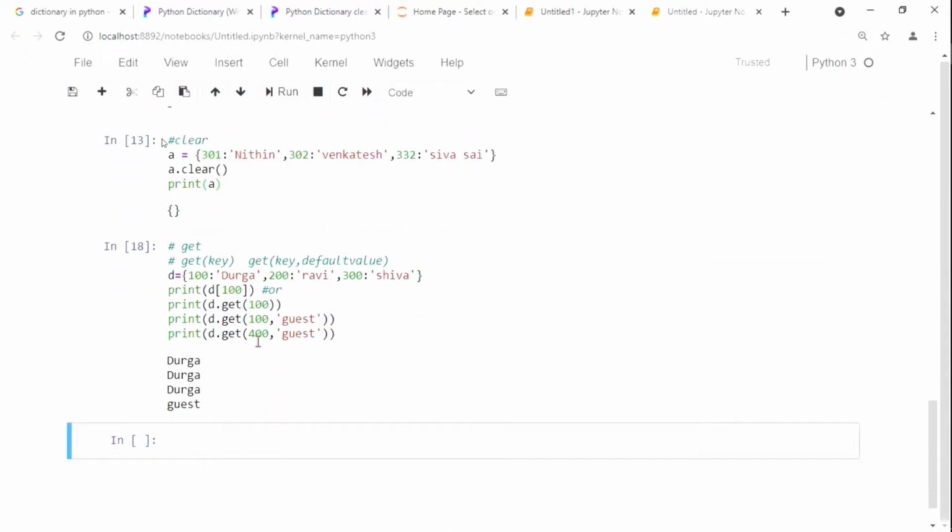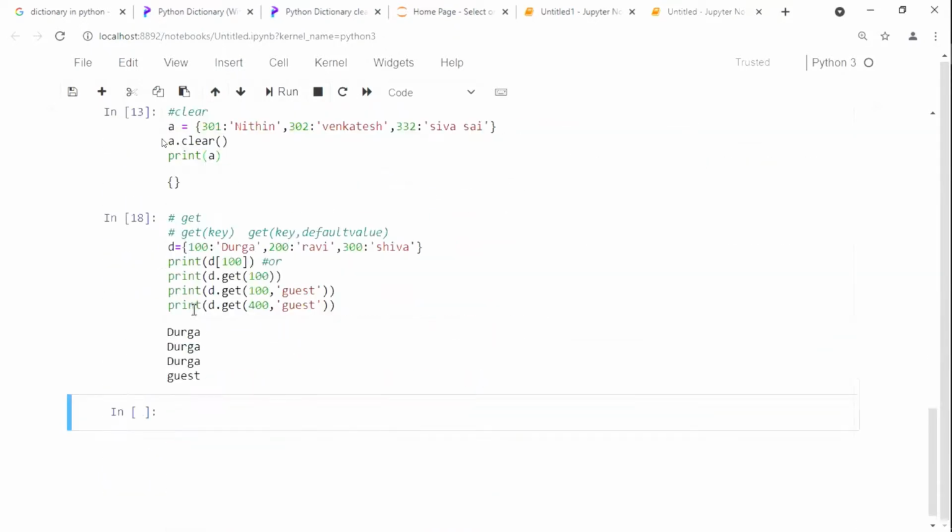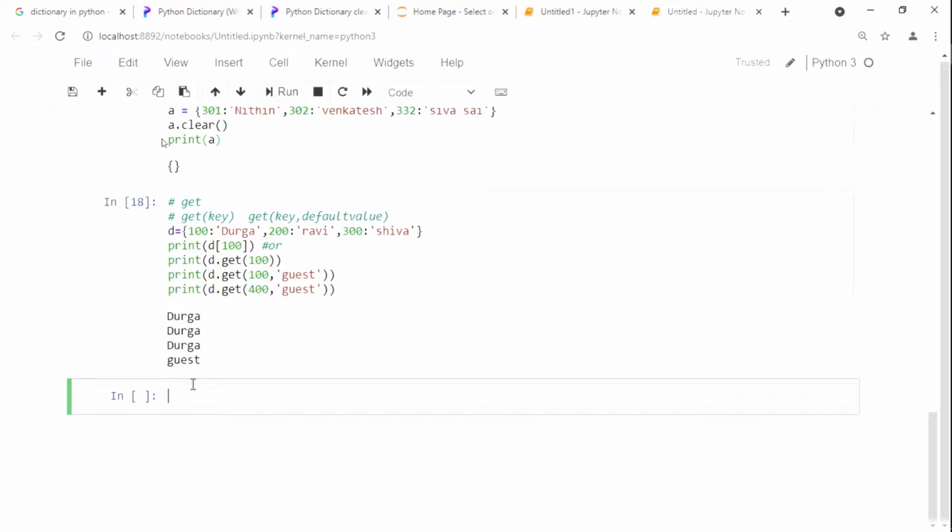Is it clear? Yes, sir. Now what is the next method? That is for pop. See the next method.